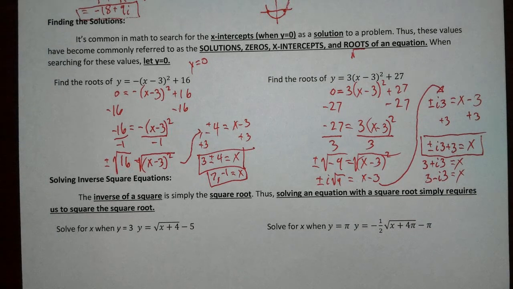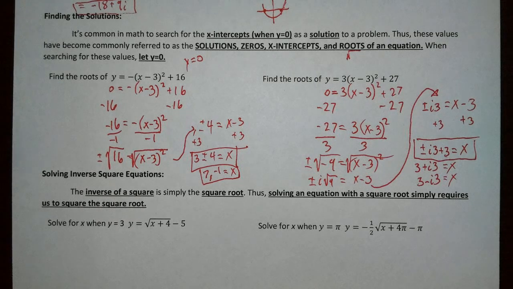Okay, so for this last part, we're building on and looking at the flip side of taking the square root. We know that the square root is the opposite of a square. Now let's turn that statement around. The square root is the opposite of a square, so the square is the opposite of a square root. Sounds redundant, sounds like I'm repeating myself, and funny thing is, a lot of good logic actually sounds that way. But we're taking that same statement, turning it around, and then using that to solve more problems.